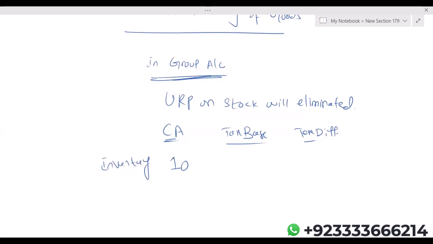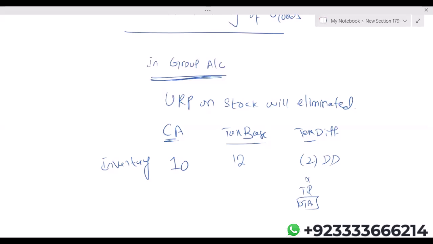Let's say the buyer has paid 12 million. So there will be a deductible difference. Multiply by the tax rate, and there will be a deferred tax asset. Now listen carefully. Always in group accounts, due to unrealized profit, there will be a deductible difference, and due to the deductible difference, there will be a deferred tax asset. And unrealized profit is always in the remaining, unsold stock.